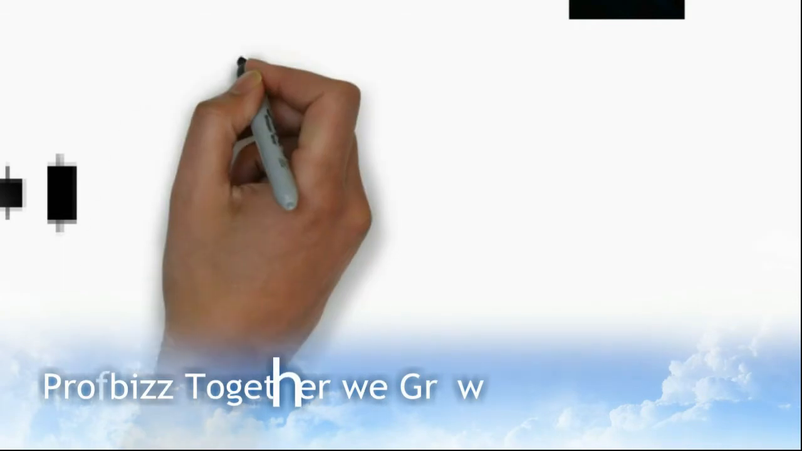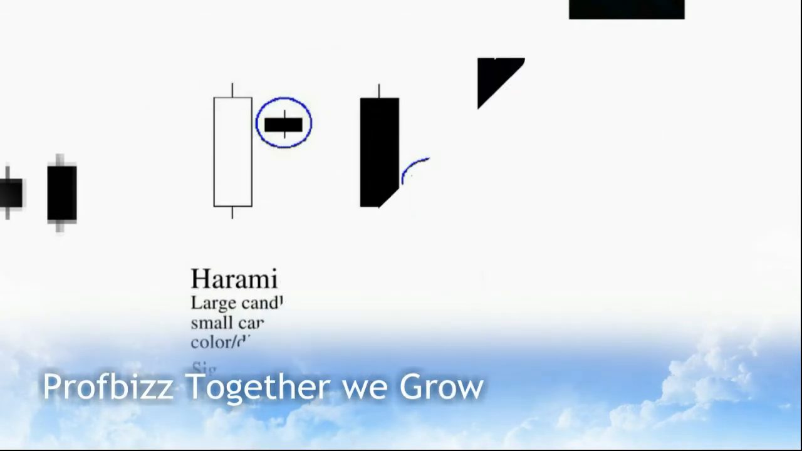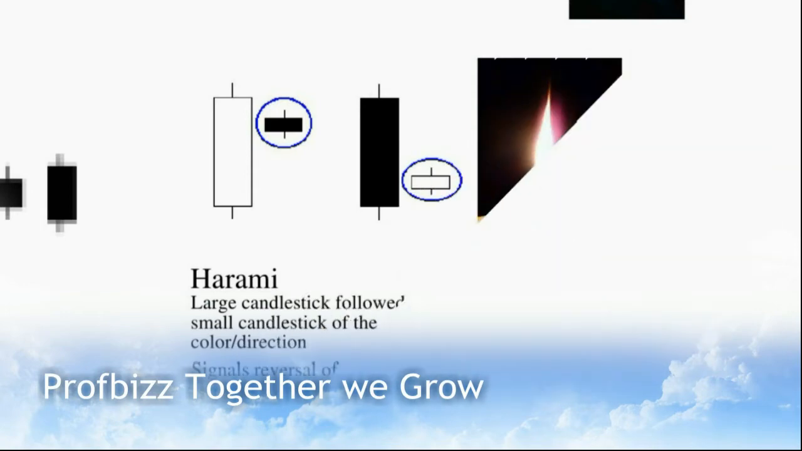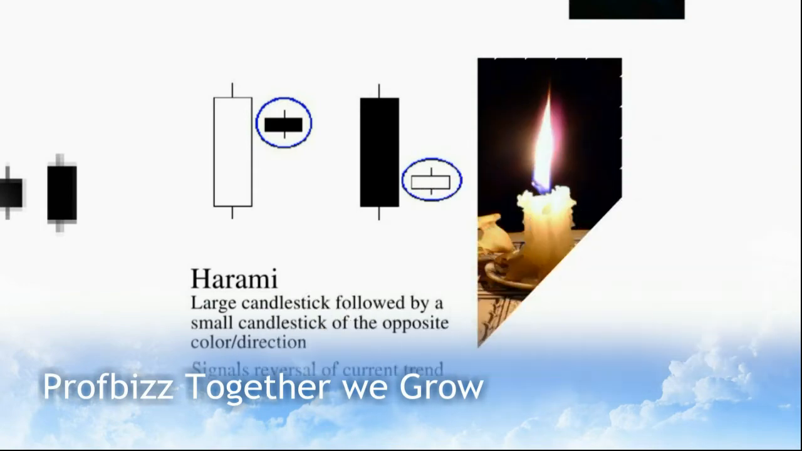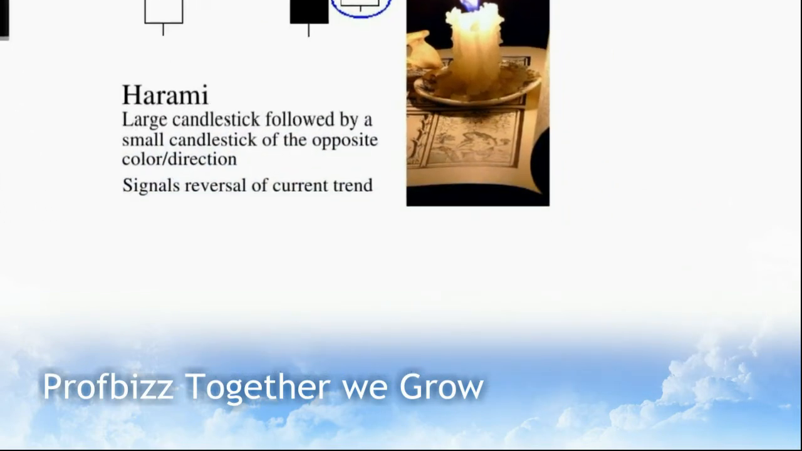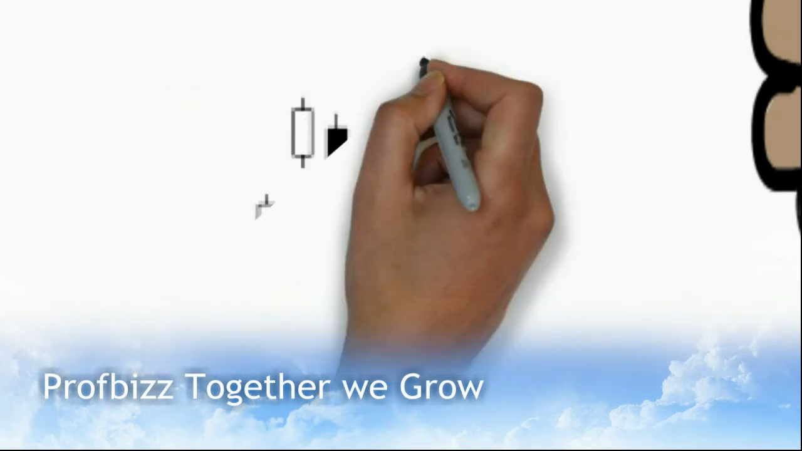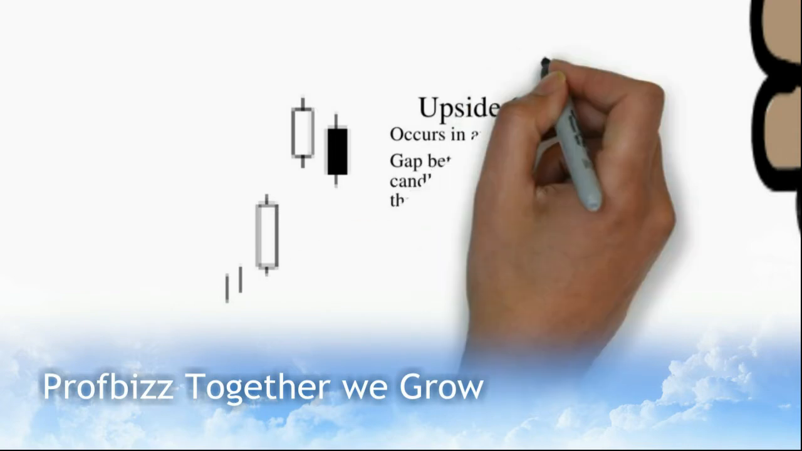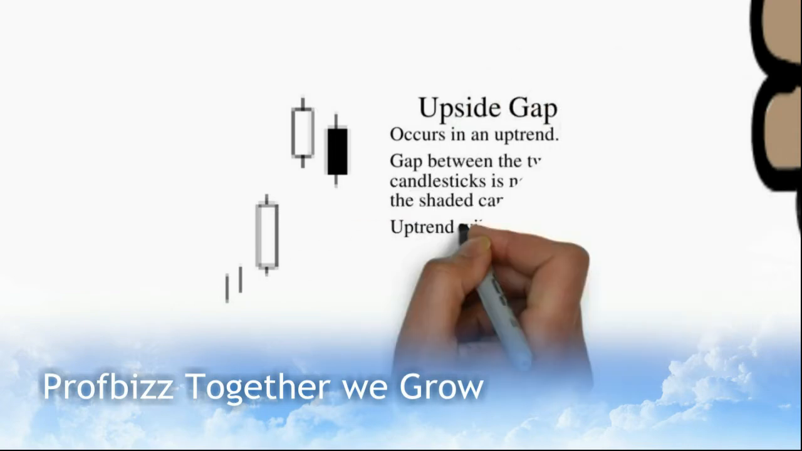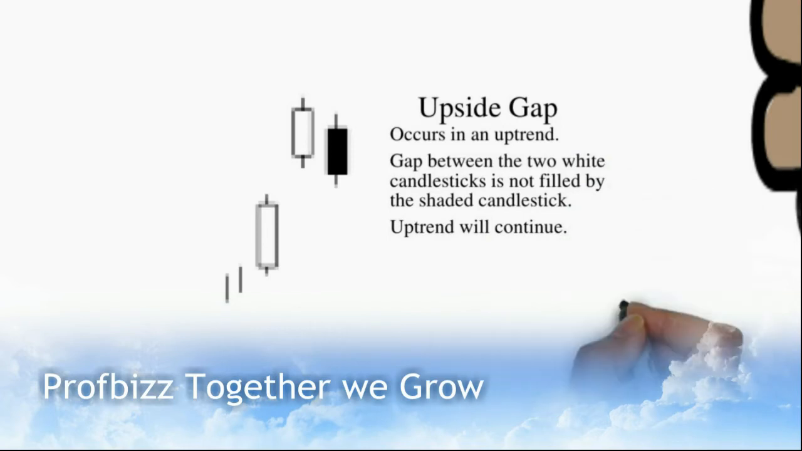Upside gap and two crows signals reversal of an uptrend. Gap between the first white candlestick and second filled candlestick. Third candlestick is also filled and engulfs the second candlestick without filling the gap. Then there is harami: a large candlestick followed by a small candlestick of opposite color direction, which signals reversal of the current trend.